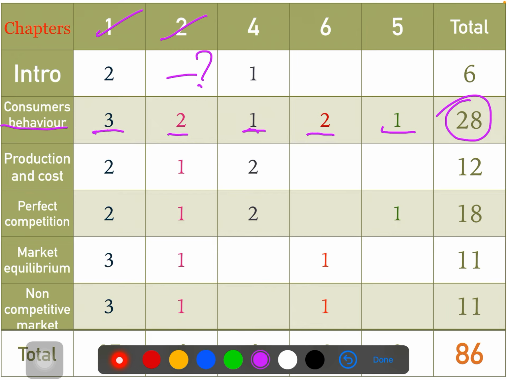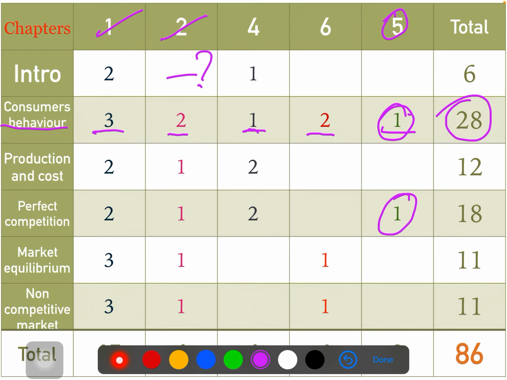Let's talk about the easiest part first, then I'll come back to the lengthy answers, which are 4 mark and 6 mark. Here you have the project oriented question. You have only 2 questions in microeconomics. The first is in consumer behavior, and the second is in perfect competition, which is the 4th chapter. If you read only these 2 project oriented questions, that is more than enough for you.